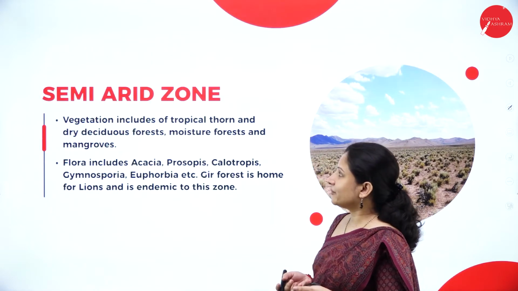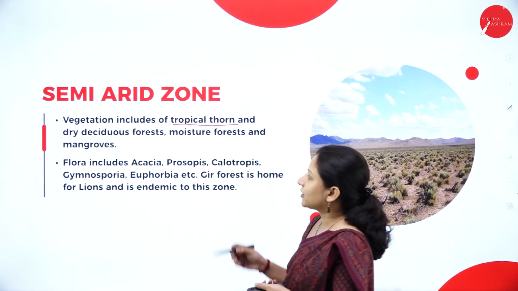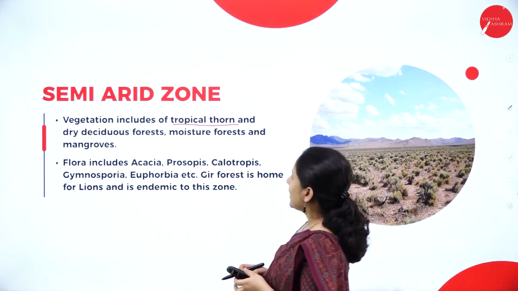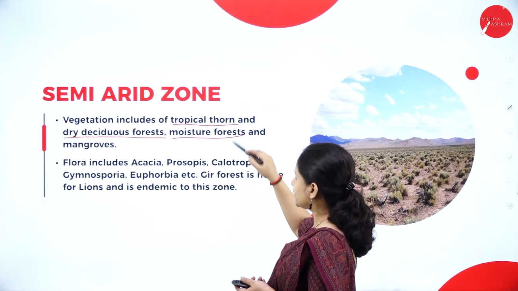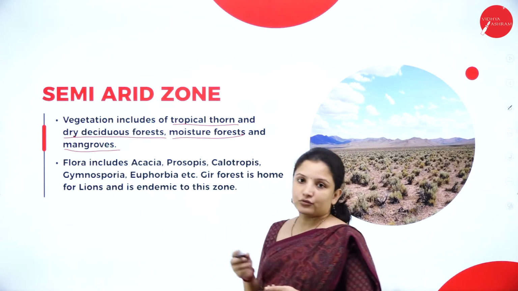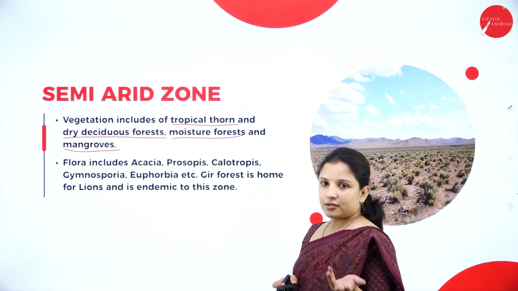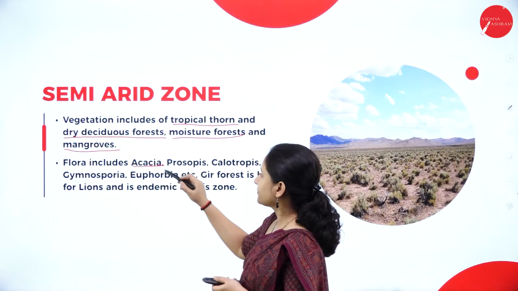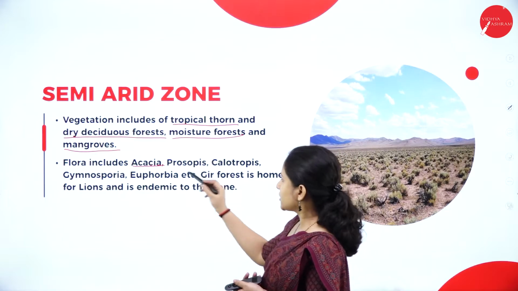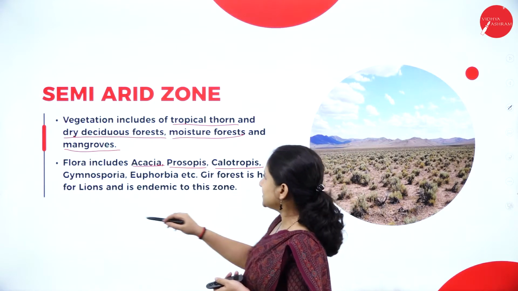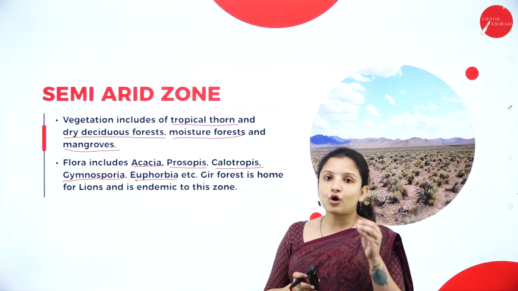So that is about the semi-arid zone. The vegetation in the semi-arid zone is usually thorny, containing a lot of thorny plants. They have dry deciduous forest, moist forest, and also mangroves. Mangroves are nothing but marshes. The plant species include acacia, all of which are capable of surviving on very little water: acacia, prosopis, calotropis, gymnosporia, euphorbia, etc. All these are plants which have thorns.